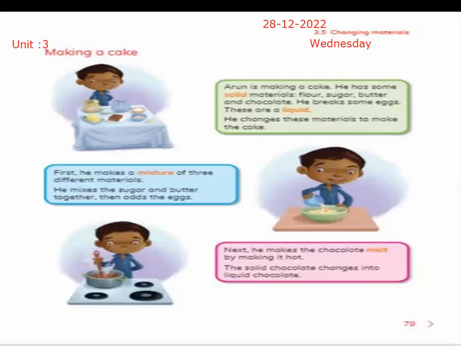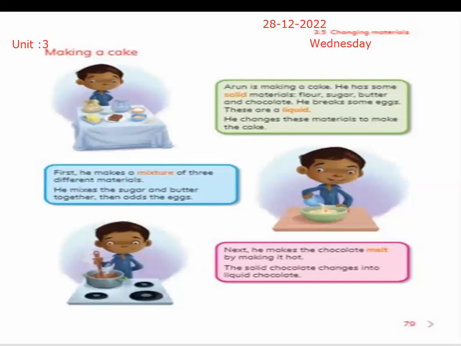You see that when you buy a chocolate, it is in solid shape. You take a bite of chocolate and put it in your mouth. What happens? It melts. Why does it melt? By heating. It melts because of heating. Inside our body, the temperature is higher than the outside. So when we put the chocolate bar in our mouth, it starts melting.